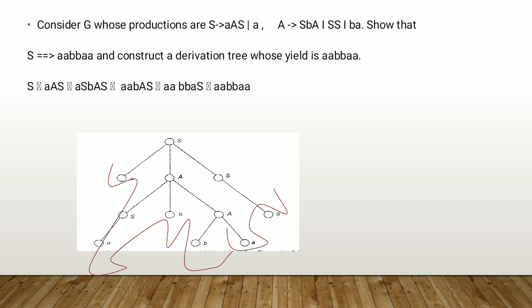Now we can replace S with A because the production given here says that S produces A. So S will be A. In this way, we have derived the string AA, BB, AA.